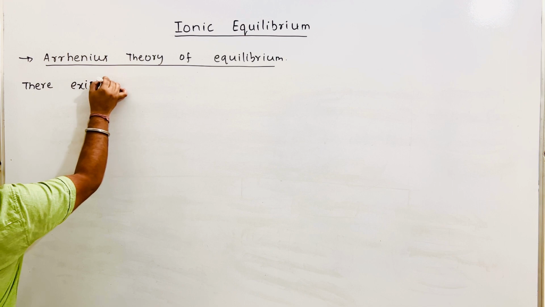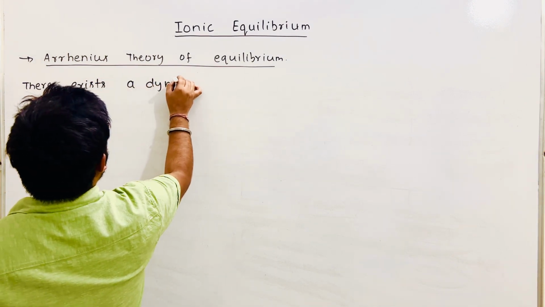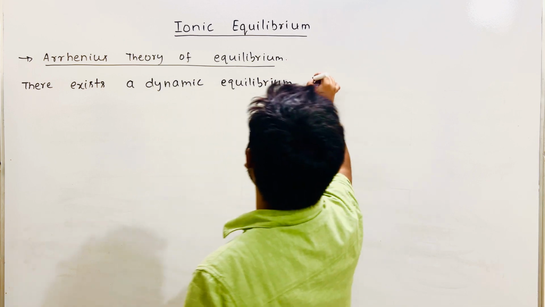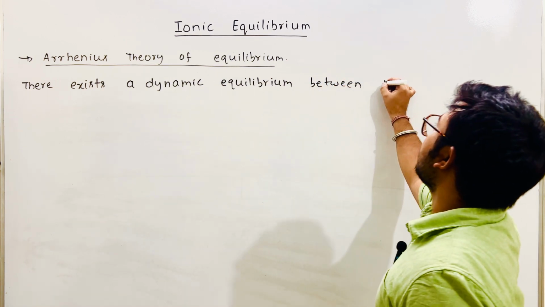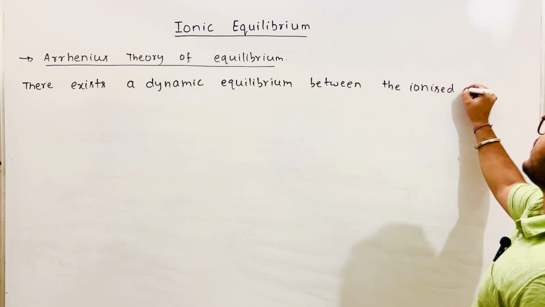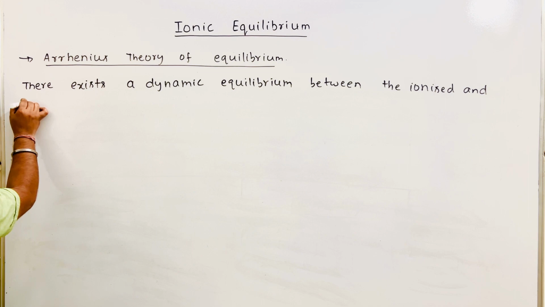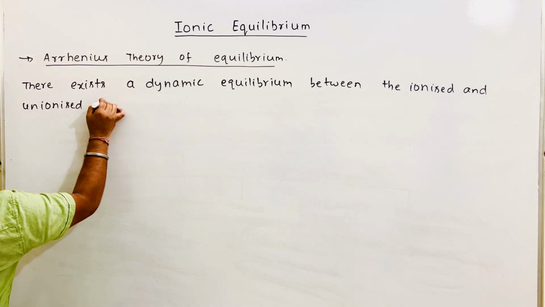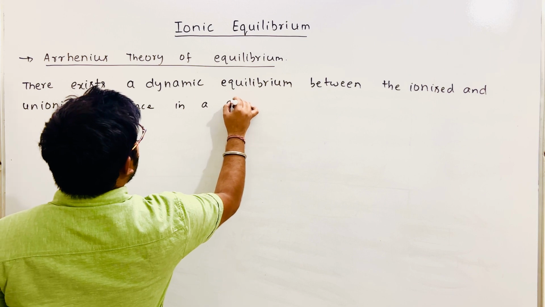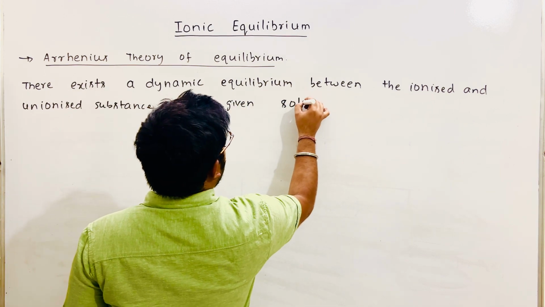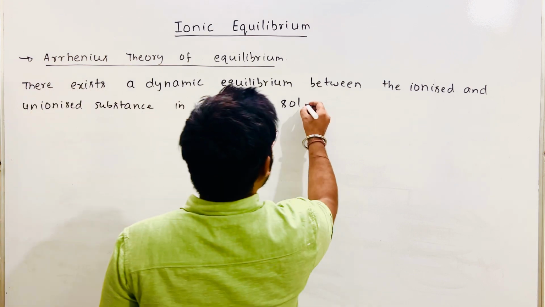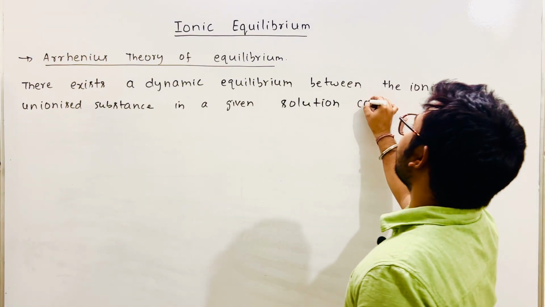There exists a dynamic equilibrium between the ionized and unionized substance in a given solution containing electrolytes.